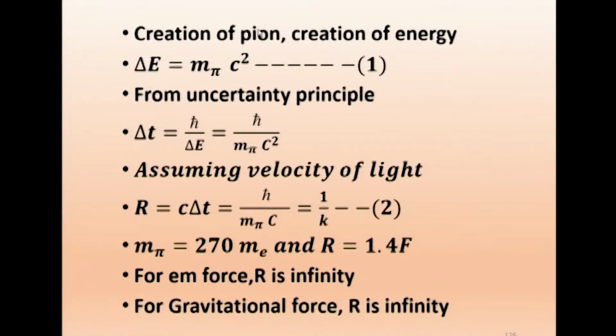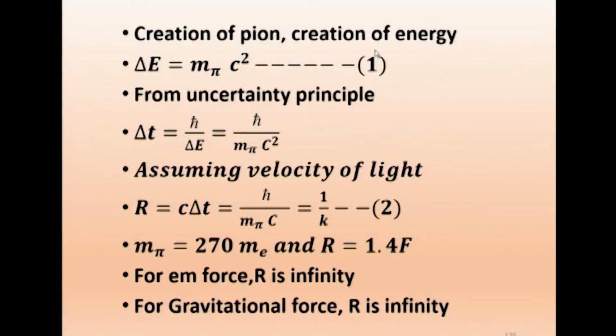We are not able to detect it, but the proposal is that it is being created inside the nucleus for a short duration. Creation of a pion is creation of energy. What is the energy created? Delta E equal to m pi c squared, from Einstein's mass-energy relation. When a particle is created, the equivalent energy delta E is created. Now, is this not a violation of conservation of energy?